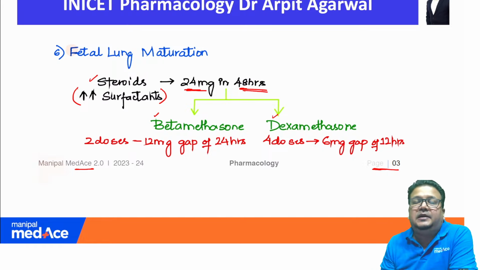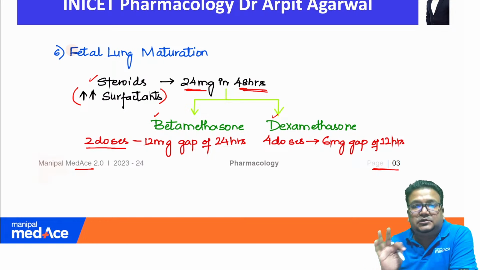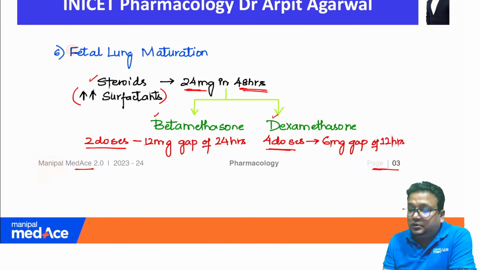Betamethasone is the second letter of the alphabet, so it will be given in 2 dosage, as you can see, 2 dosage. And dexamethasone is the fourth, D is the fourth alphabet, so it will be given in 4 dosage. This is exactly what is written in my notes. I have not made any single change to this screenshot. So B given in 2 doses. In how much time? 48 hours.